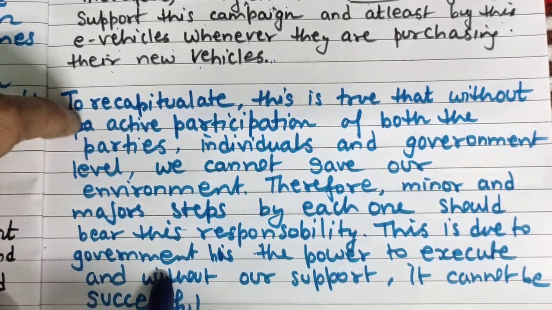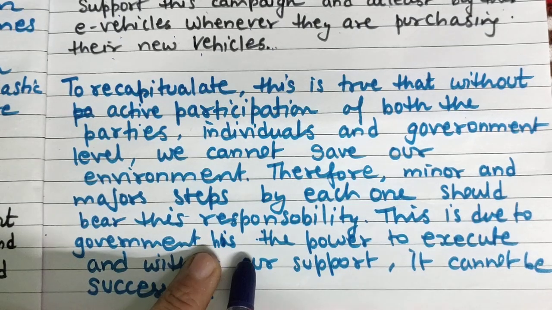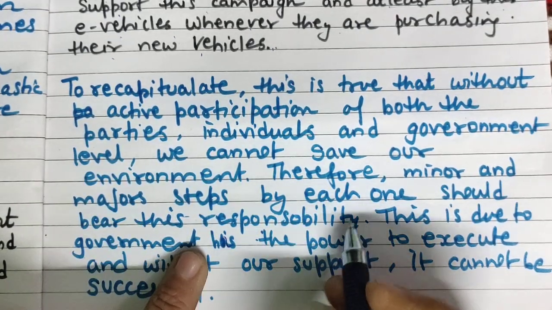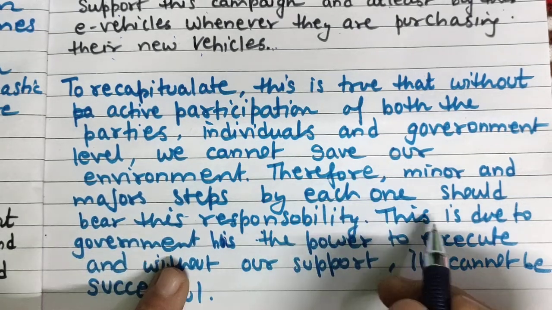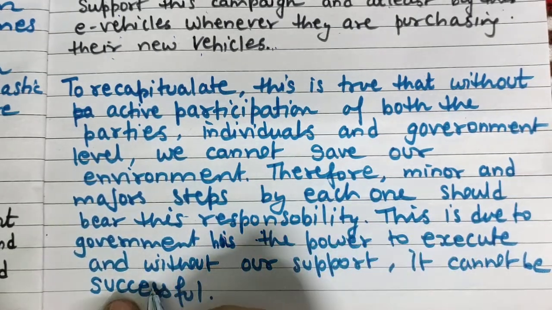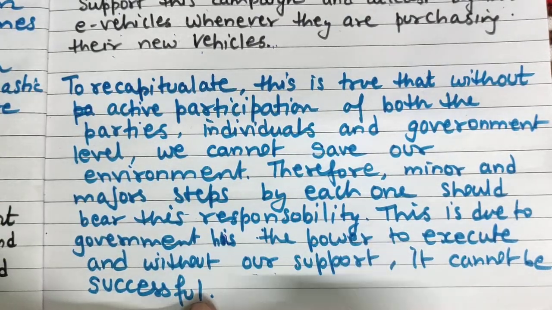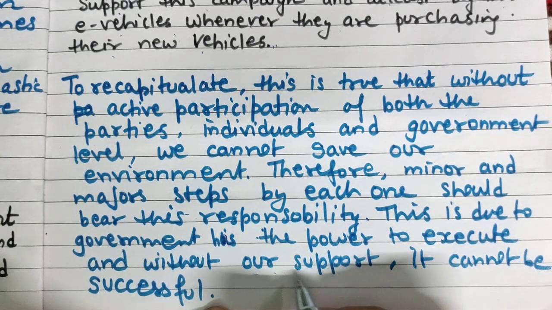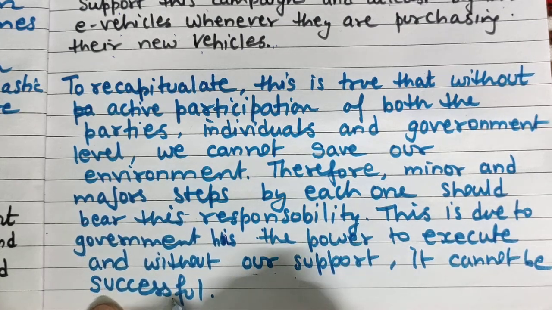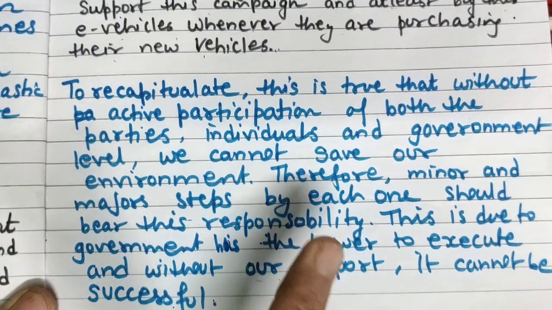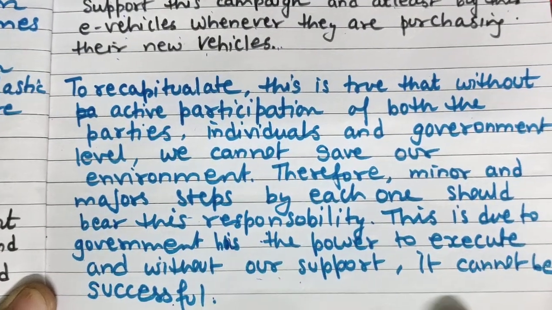The government has the power to execute, and without the support of citizens, it cannot be successful. I have written my own point of view. So this is the conclusion part, you can see.